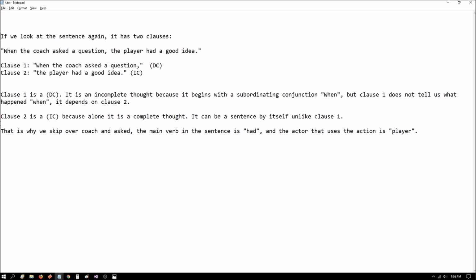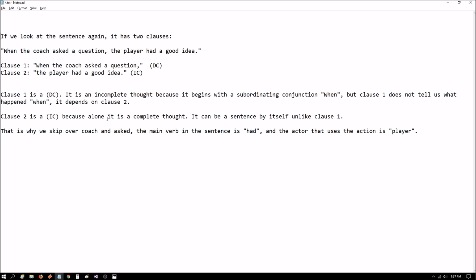If all it said was the coach asked the question, then it would be an independent clause. But because it has this subordinate conjunction, when, it kind of leaves you hanging. I mean, just listen to it, right? When the coach asked the question, and then there's a pause. I'm about to tell you what happened. I'm about to get into the main part of the sentence.